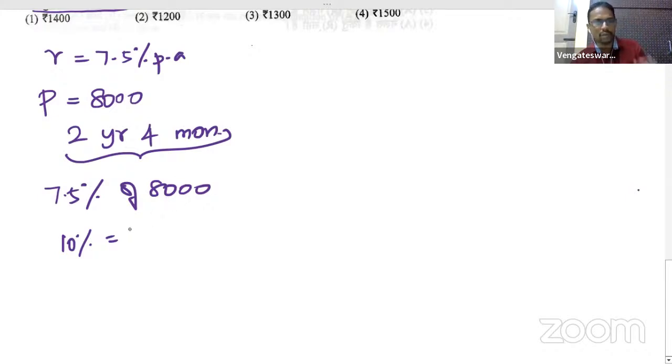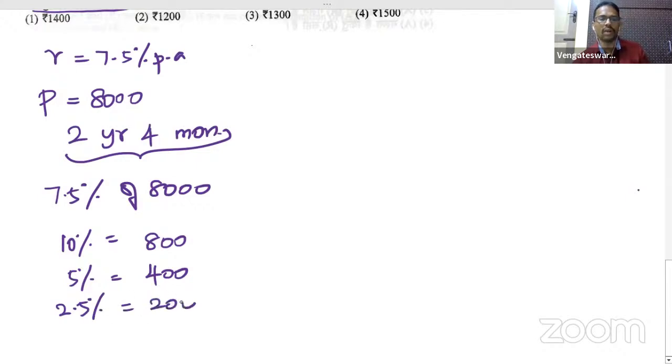My number is 8,000. I want to calculate 10%. Just divide your number 8,000 by 10, because for the full 100%, 10% will be 1/10 of that. So I just cut one 0. 10% will be 800. Now 5%: 5% will be half of 10%, which is 400. And further, half one more time, 2.5%, will be 200, half of 400. I hope you are able to understand the flow.